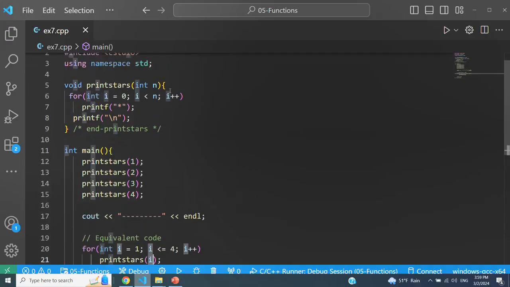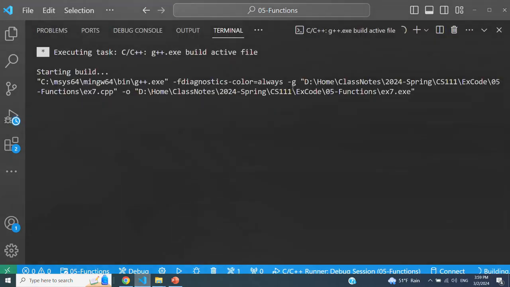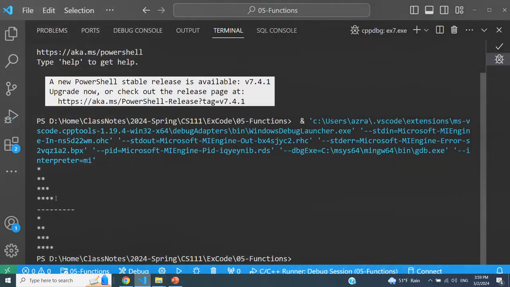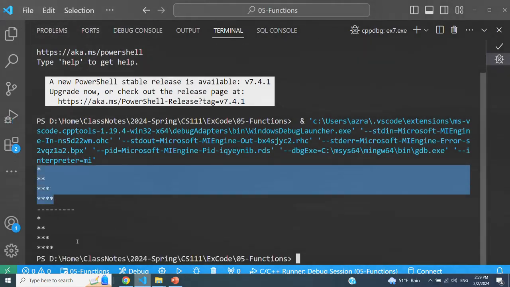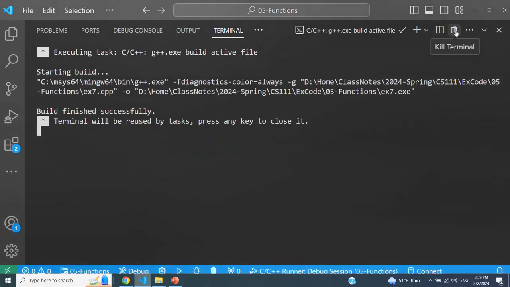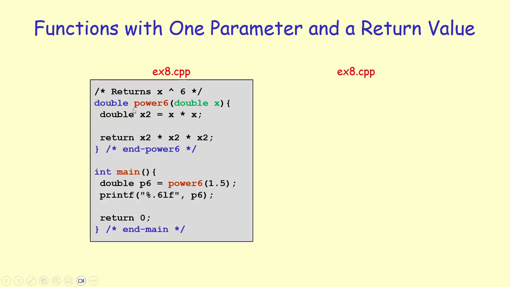So the value of n would be equal to whatever the value of i is at the time when we make the call. So let's execute this, and we're going to see the same pattern twice. So this is coming from the 4 function calls that I had, and this is coming from the 4 function calls that I make from within the for loop. Let's now look at functions that actually return a value.